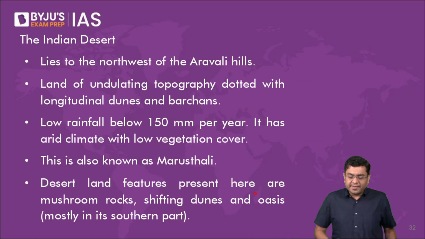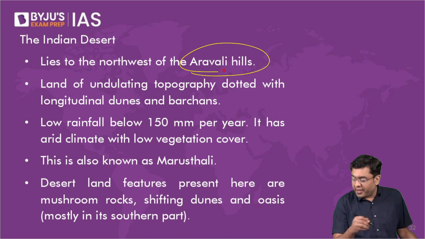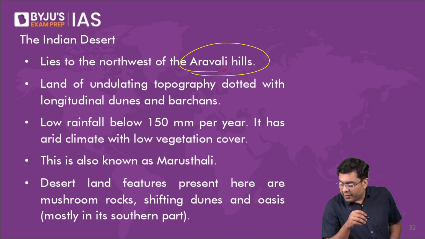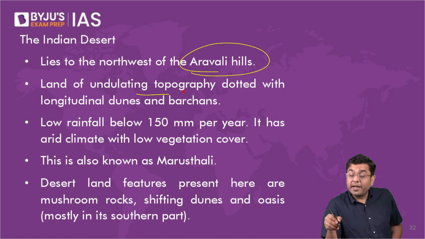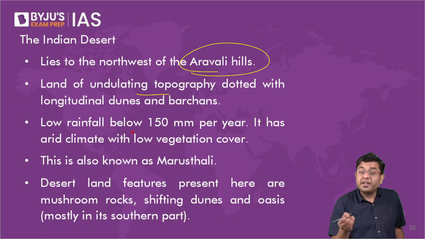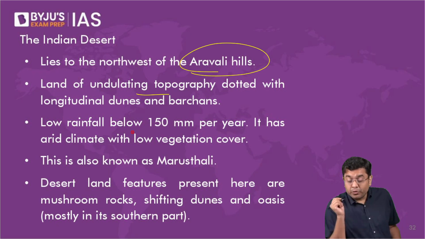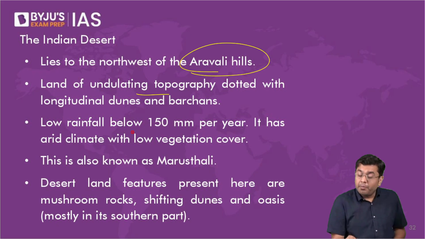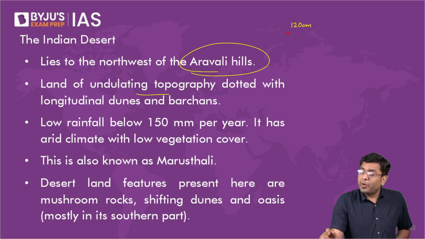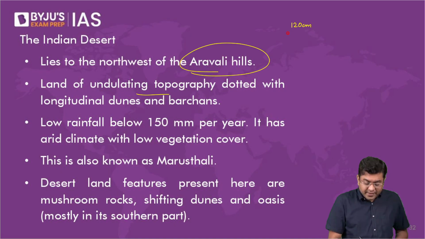So the Indian desert lies to the northwest of the Aravalli Hills. Okay. Now, it is a land of undulating topography dotted with longitudinal dunes and barchans. Barchans are what? The crescent shaped dunes, if you remember. Low rainfall, below 15 centimeter every year. What is the average rainfall in India across a year? Average rainfall in India is close to around 120 centimeter per year. So here you have only 15 centimeter per year. That is how less the amount of rainfall is.